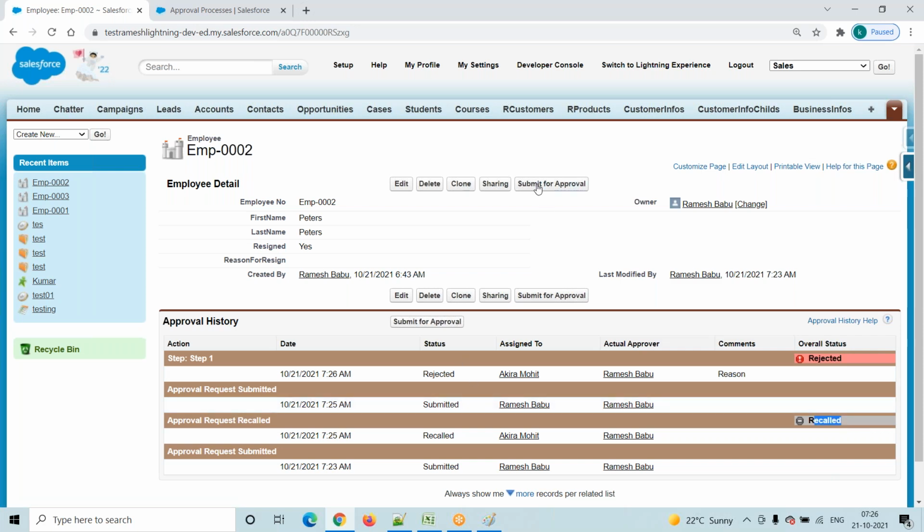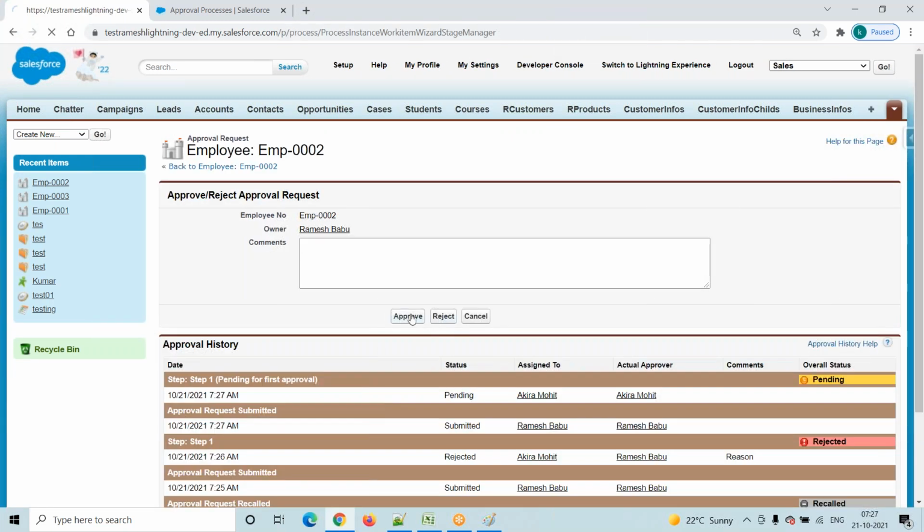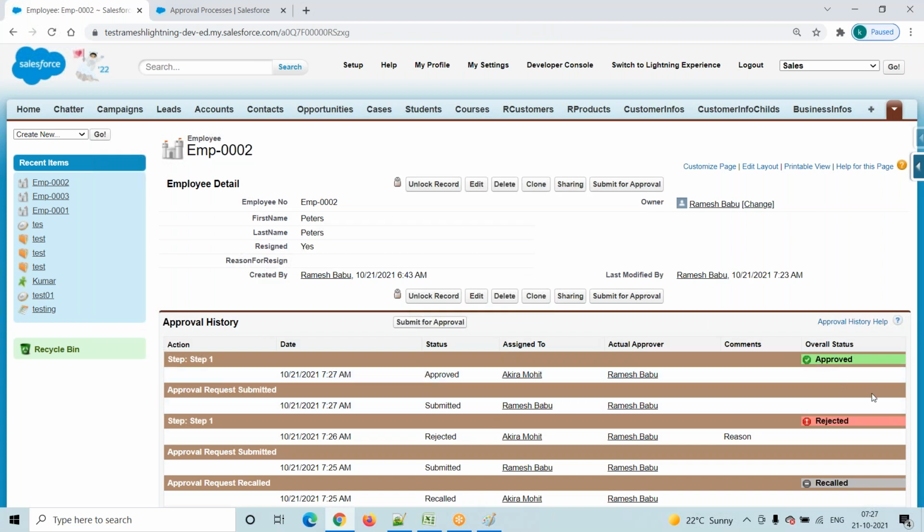Suppose you want to go again, you will just go and submit here. Go to submit for approval. Then it will go to Akira Moiti. Akira Moiti goes here and approves. This time you will approve. Now overall status is nothing but approved only. Any questions on this one? Ramesh garu, in the lightning version, they don't have this option to recall.